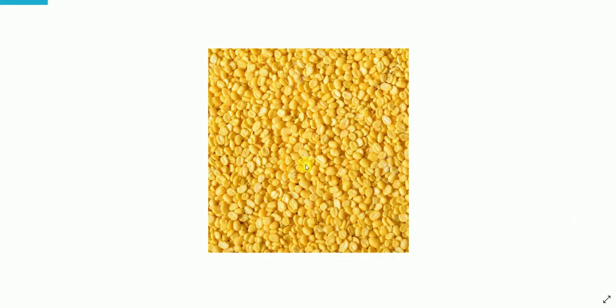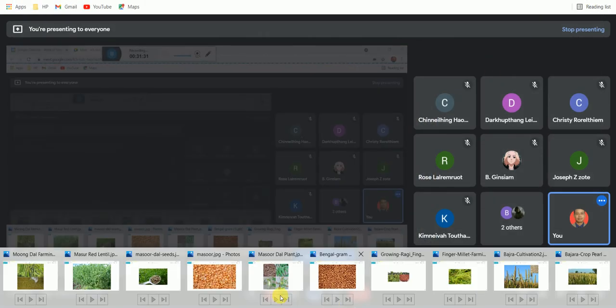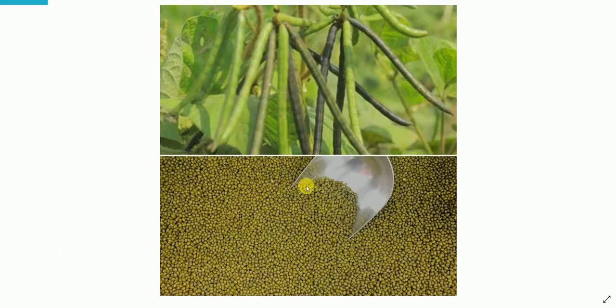So this is the mung dal. I think you are familiar with this. You're eating it. This is a mung dal. This is mung dal whole. Okay, whole one.